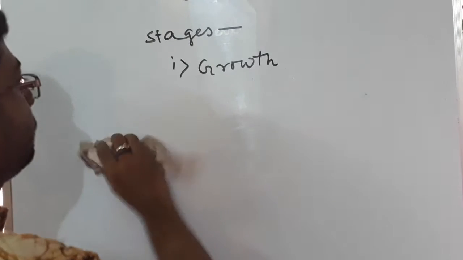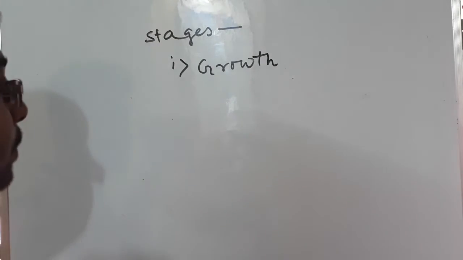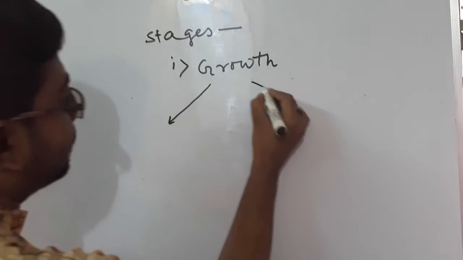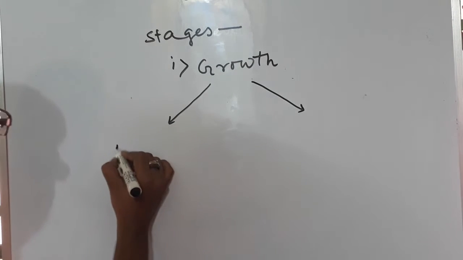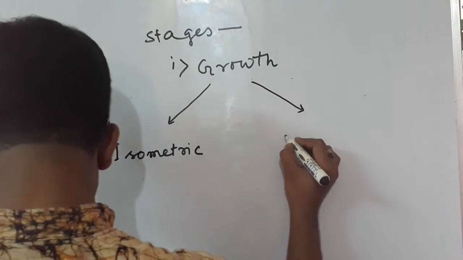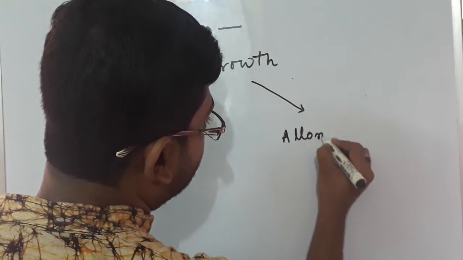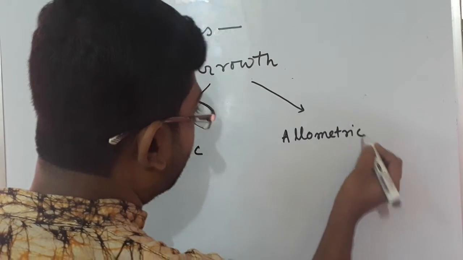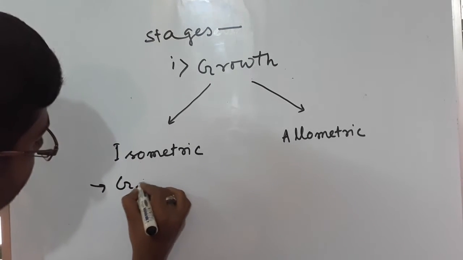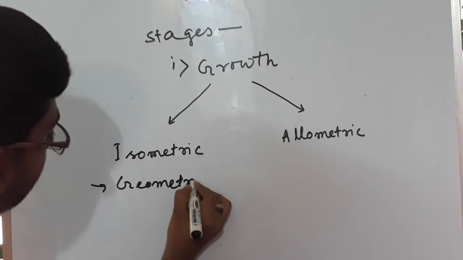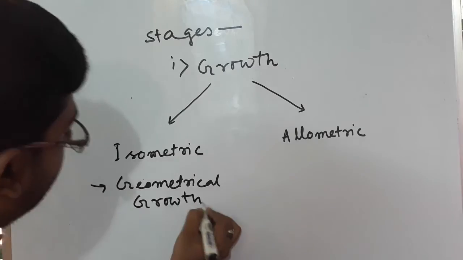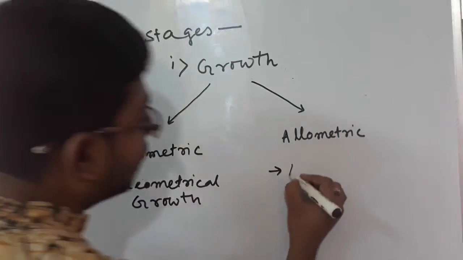Now, types of growth. Growth may be of two types. One is isometric and the other is allometric. What is isometric? This is the geometrical growth. And this is non-geometrical growth.